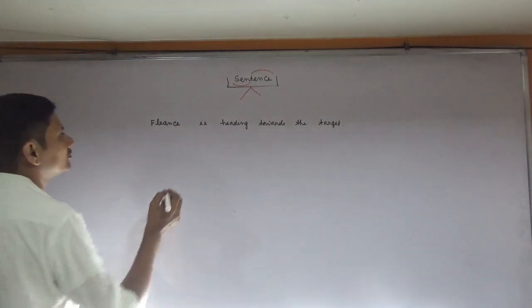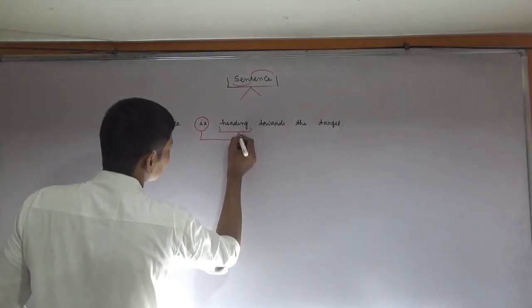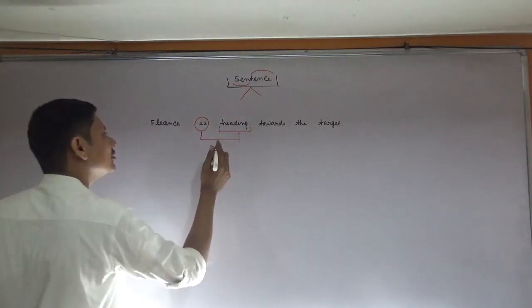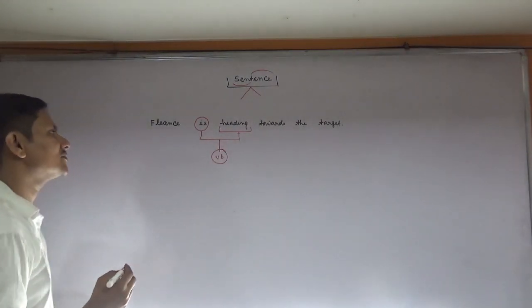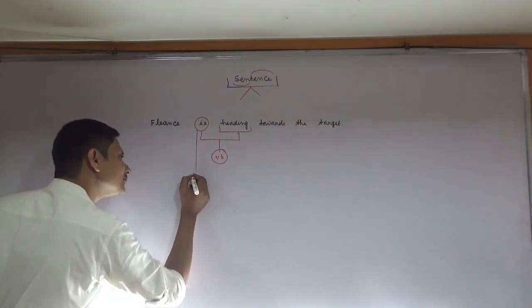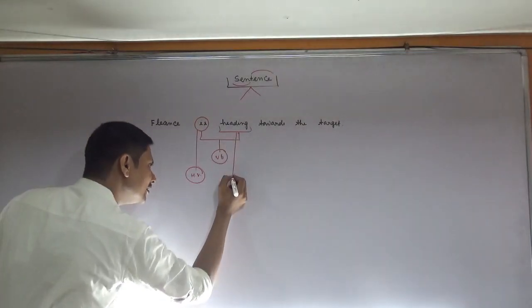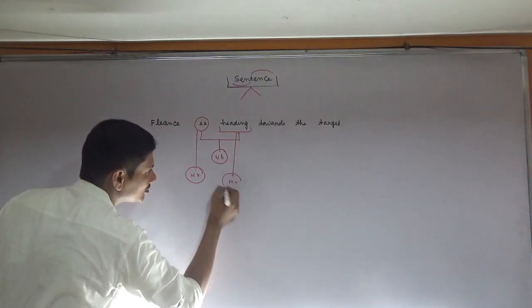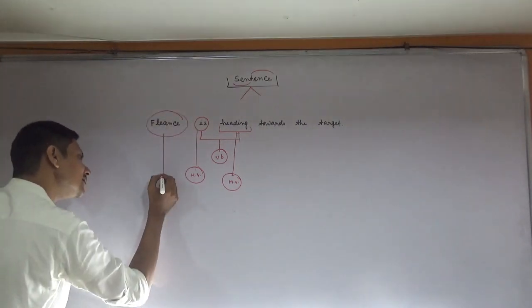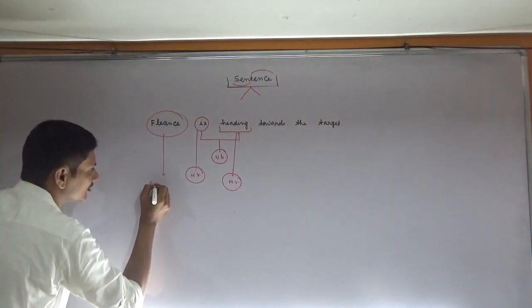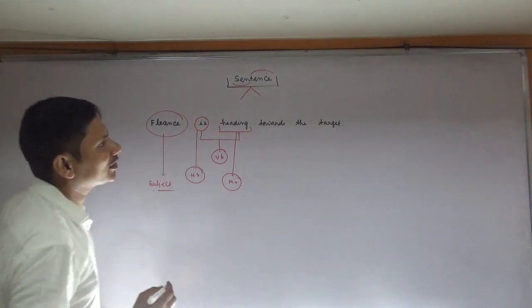So "is heading", this is a verb. VV stands for verb, where "is" is the helping verb and "heading" is the main verb, okay. Fleance is the subject here. Fleance is the subject, okay.